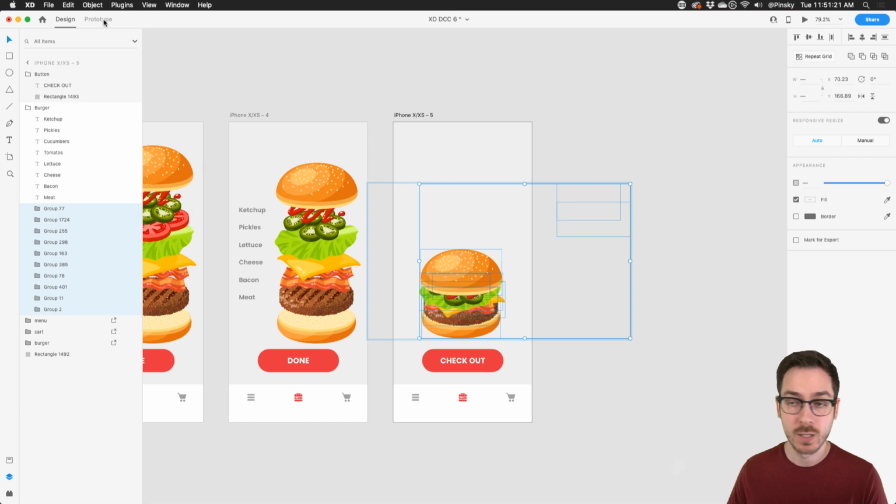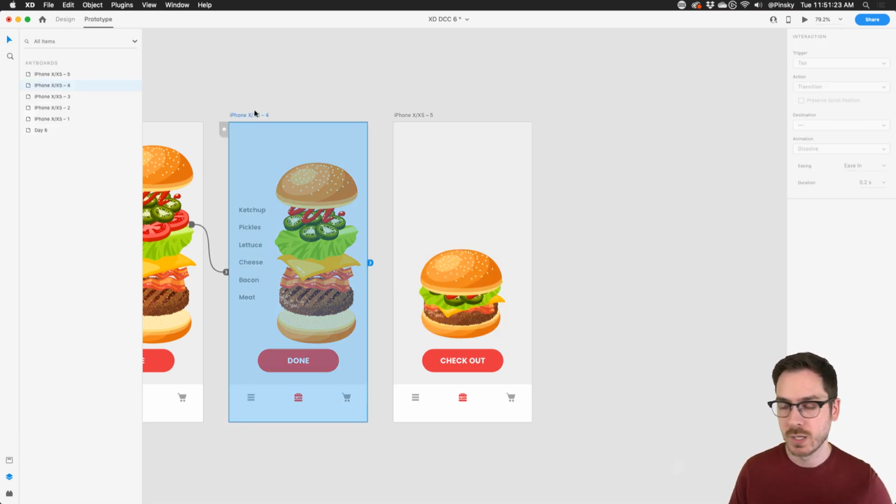And finally, we want to go back into prototype mode. And of course, you could have done all your designing at the very beginning and then wired things up afterwards. But some people like to go back and forth to test things to make sure things are looking really good.